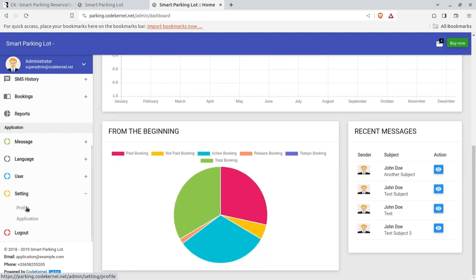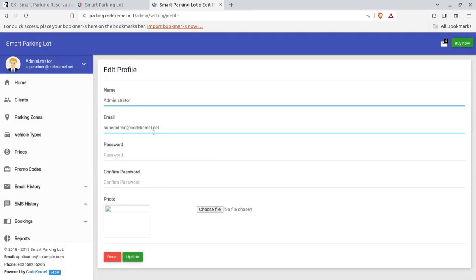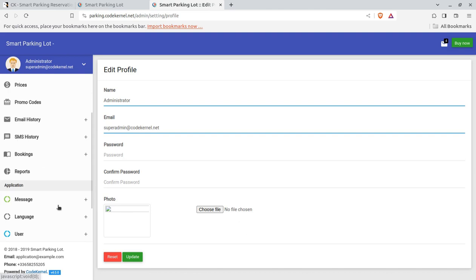In the setting screen, you are going to whitelist this model for you. So you have to update the profile. First of all, what you want to keep as your profile, and you can upload your photo. It is going to be super simple. You don't need any technical knowledge for operating such solutions, and you can own this solution under $100. Almost all the solutions shown on this channel for setting up a digital business come under $100. So you are going to be the owner of a business under $100. Yes, so this is the setup profile. You have to update the profile the very first time as an administrator.